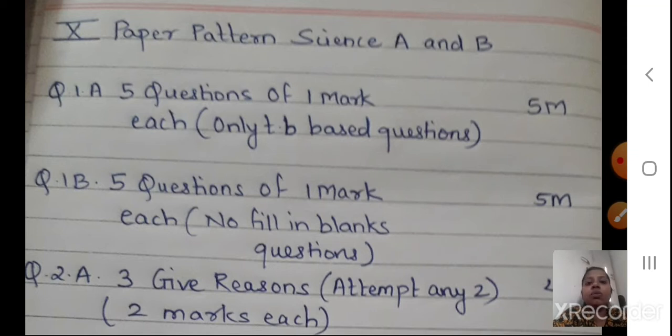No fill in the blanks question will be there in question number 1B. I am explaining for both Science A as well as Science B. Students, in the first question you can get correlation, and all such types of questions can also be asked.